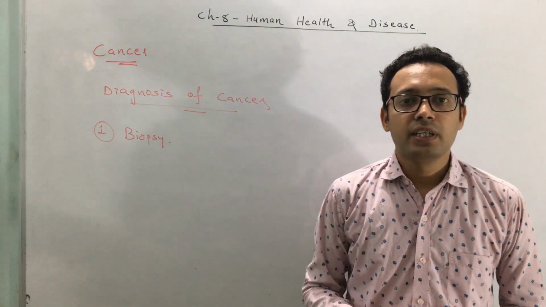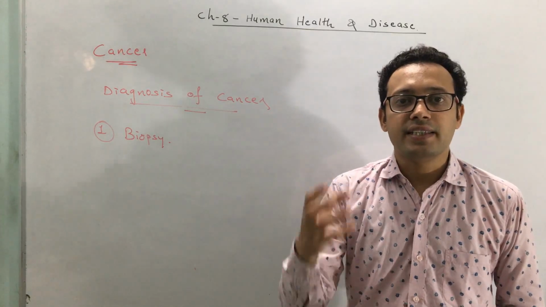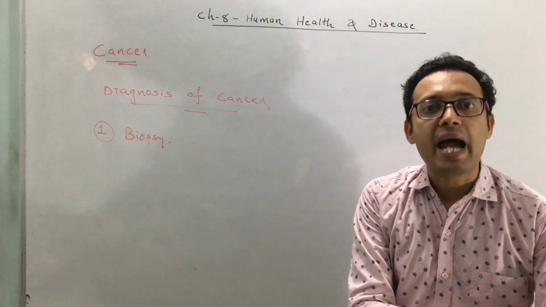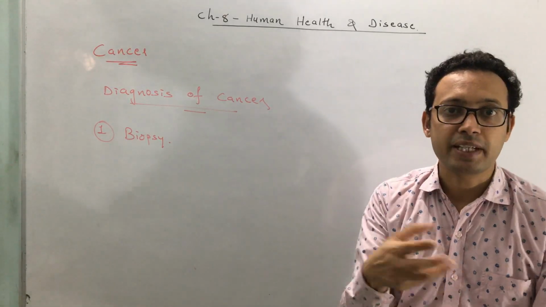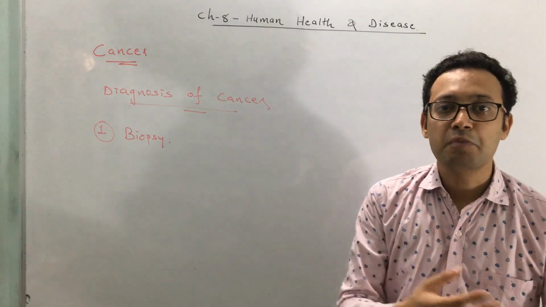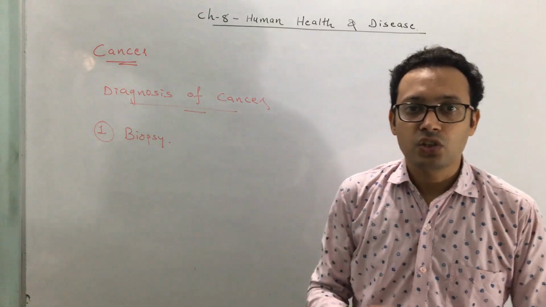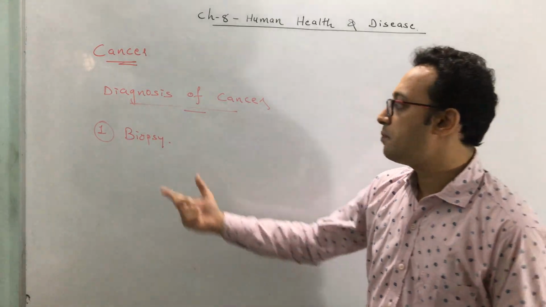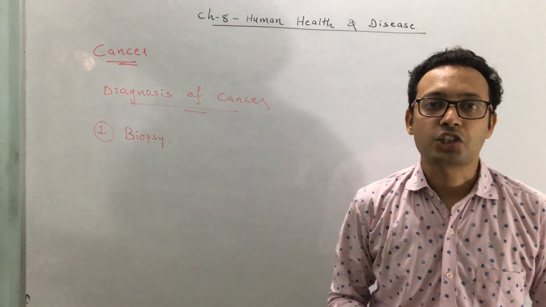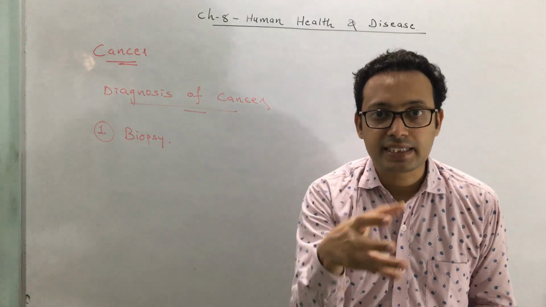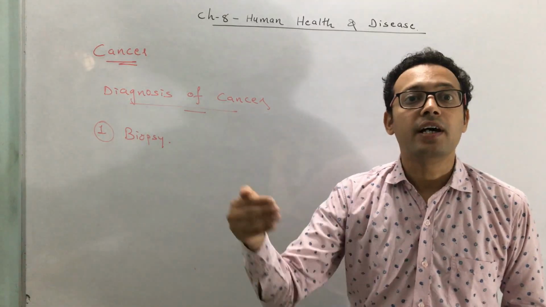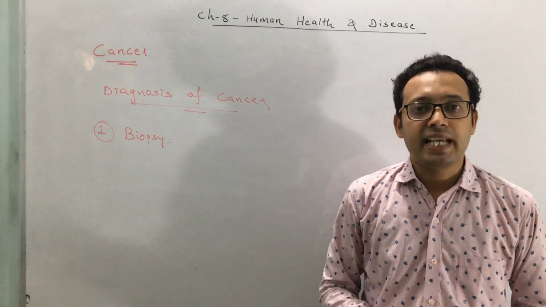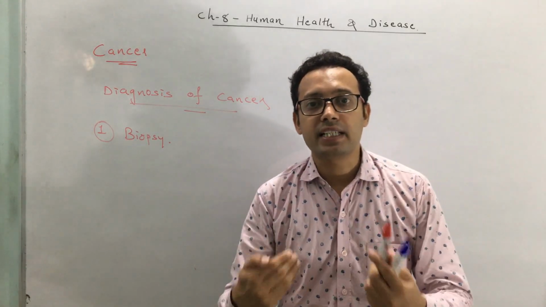What is a biopsy? If a doctor finds that there is a suspected cancer in a specific tissue, he removes a part of that suspected tissue, where there is a doubt that the cells might get converted into a cancer. That procedure, the collection of a specimen of that suspected tissue, is called a biopsy. The collected cells are observed under a microscope, and if under a microscope they are found to be cancerous, then we diagnose it as cancer.